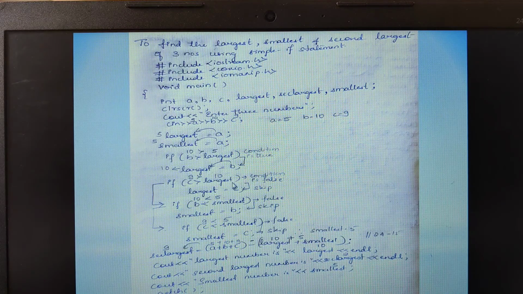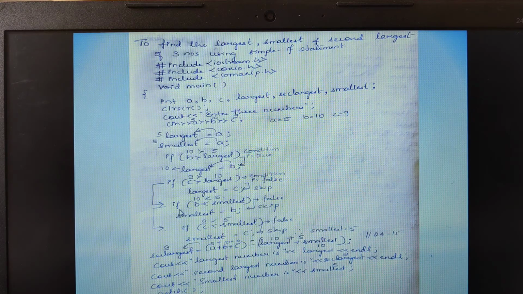Therefore, since my condition has failed, the control automatically comes to this particular statement. By this time we got the value of largest as 10. Now coming to this part, I have already assumed the a value to be the smallest here, children. Now I need to compare this a value, that is the smallest value, with b and c. Therefore, similar code will be used.